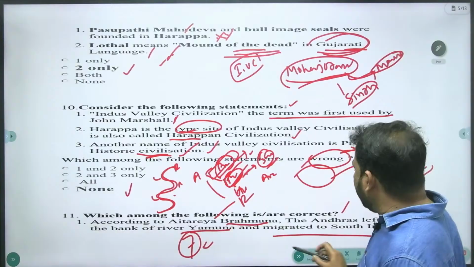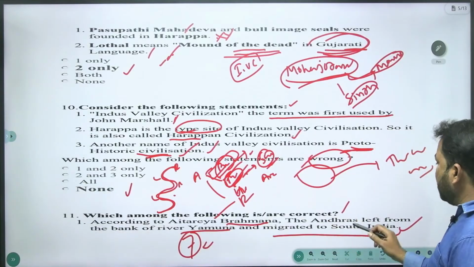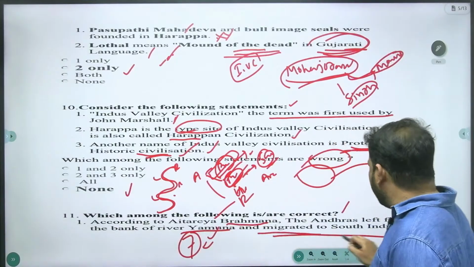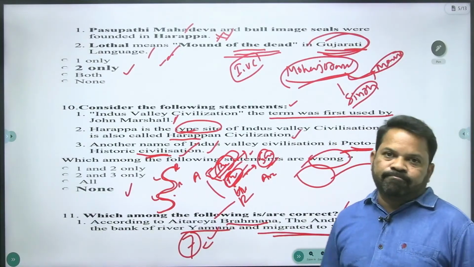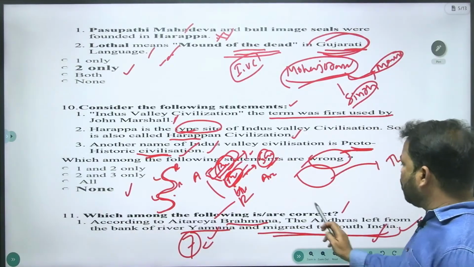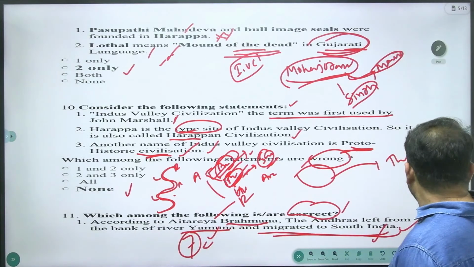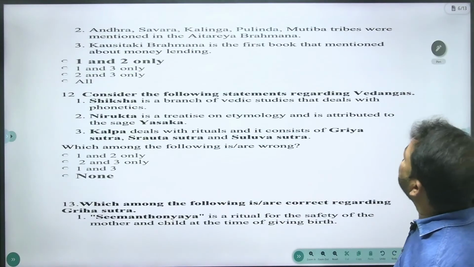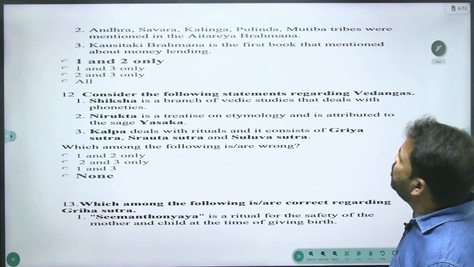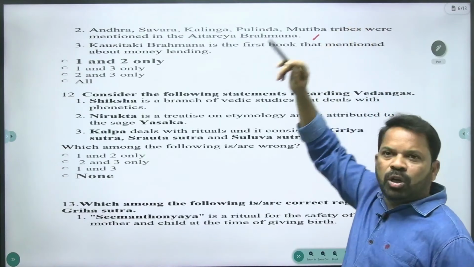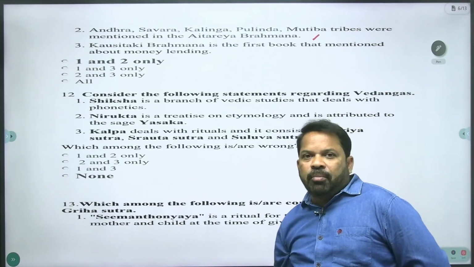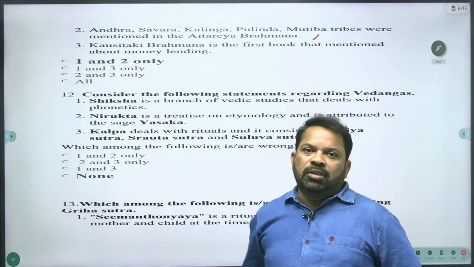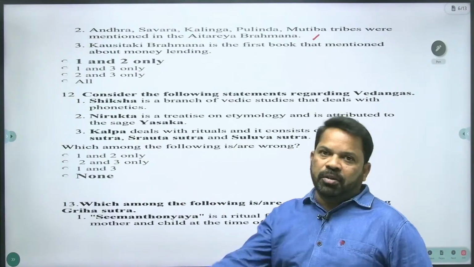Let's come back to the Aitareya Brahmana. It says the Andhras left from the bank of river Yamuna and migrated to South India. This is the right statement, and the question demands the correct statement. Andhra, Savara, Kalinga, Pulinda, Mutiba tribes were mentioned in the Aitareya Brahmana. This is also a right statement. Aitareya Brahmana gives the information that these tribes lived in South India.